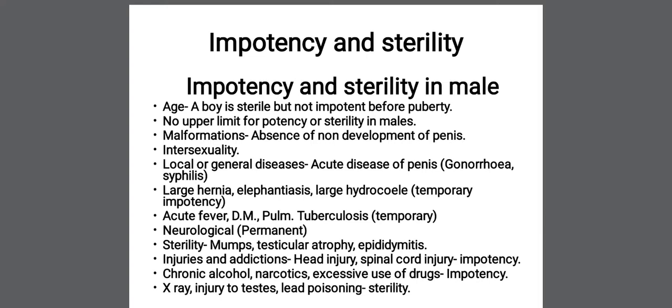Mumps is a viral infection. Mumps, testicular atrophy, and epididymitis, that is inflammation of the epididymis, all these things will cause sterility. Then injuries and addiction. Injury to the spinal cord will cause impotency. Then chronic alcoholism, we have seen in toxicology.